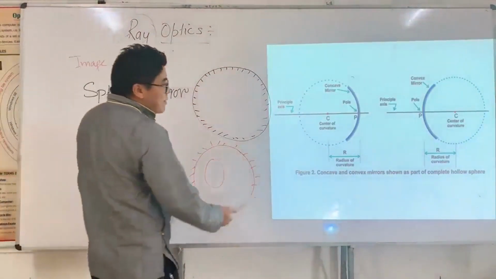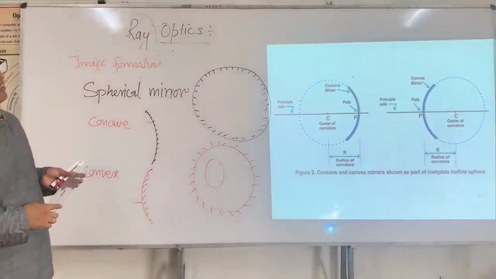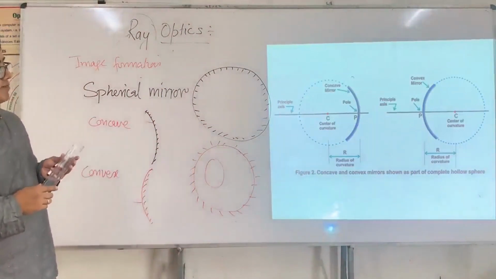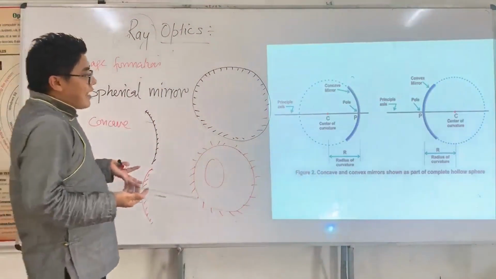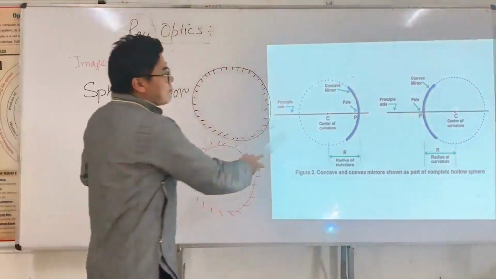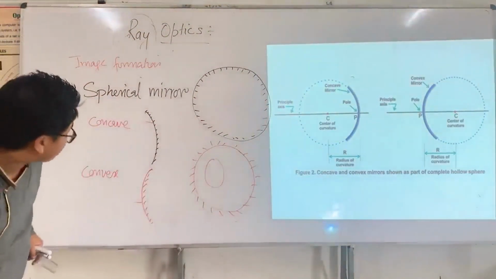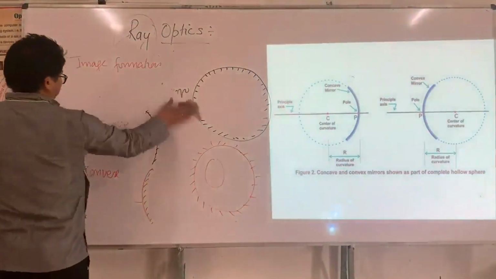And the distance between C and P is what we call the radius of curvature. Maybe later we'll define what is focus. And same for this also.